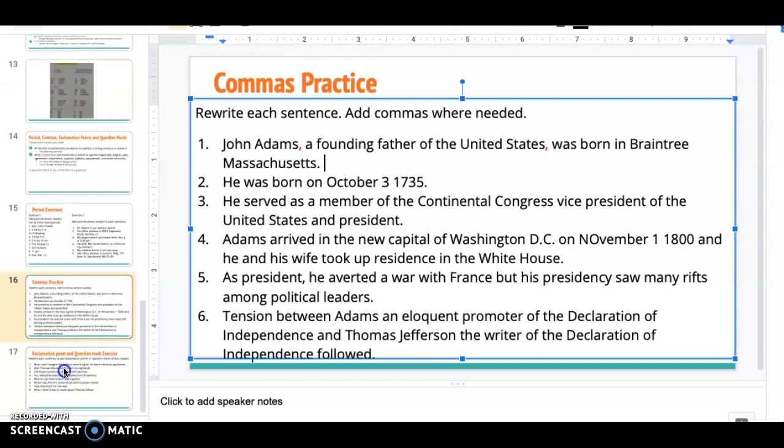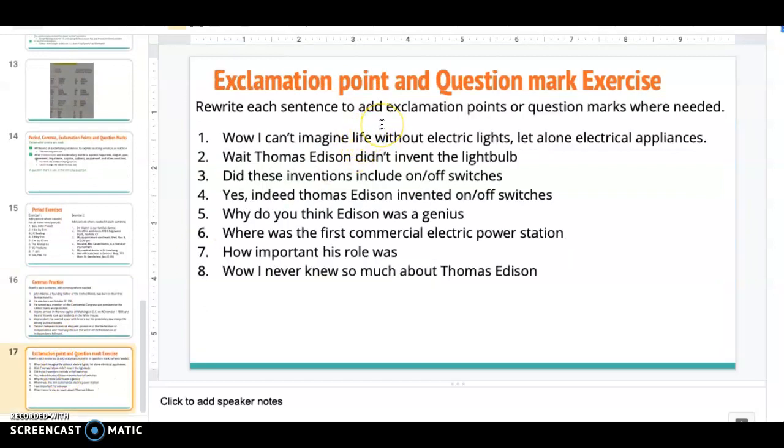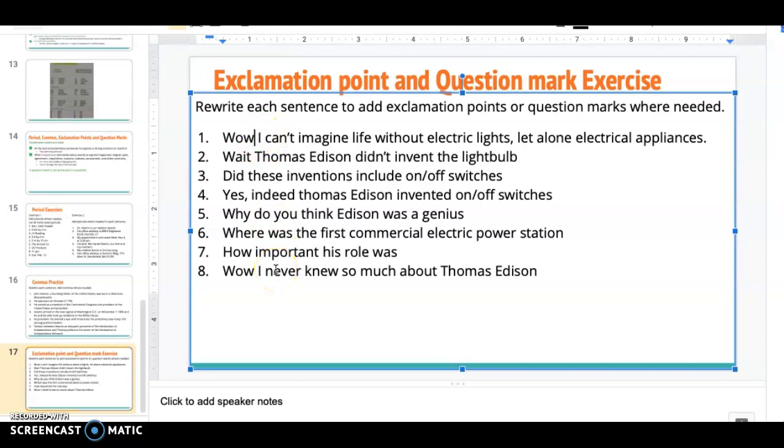Okay, we're moving on. Exclamation point and question mark exercise. You're going to just add in exclamation points and question marks where they're needed. So, for example, wow, I can't imagine life without electric lights, let alone electrical appliances. This is an interjection, right? Wow, I can't imagine that. So I add that in there. Holy guacamole, that's crazy, right? Wow. Okay, wait. That's an interjection again.